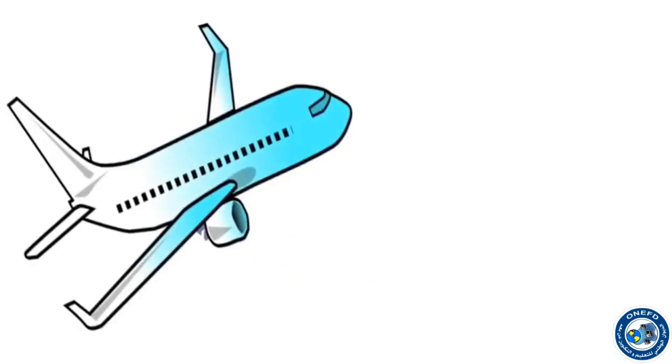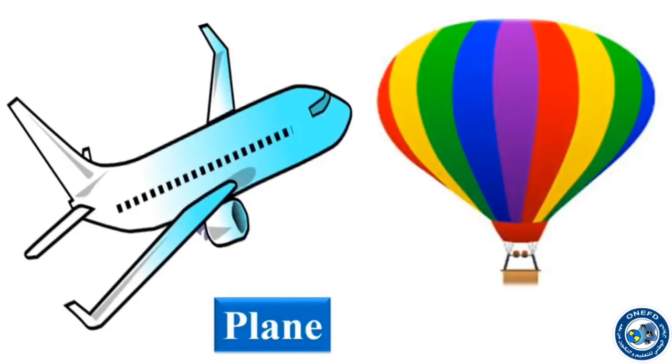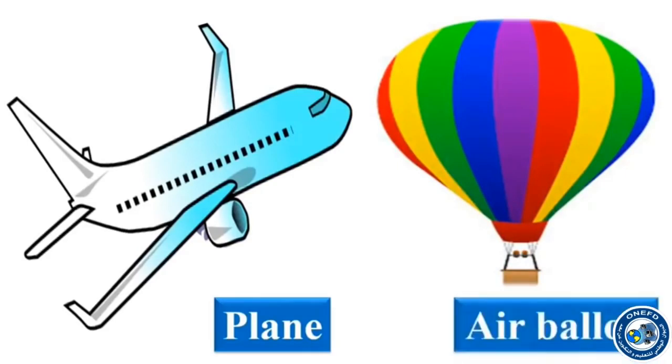This is another means of transport. It is a plane. A plane can fly. It travels for very long distances. It is very fast. It travels by air. And this is an air balloon. It travels by air. It can fly. So plane and air balloon both can fly.